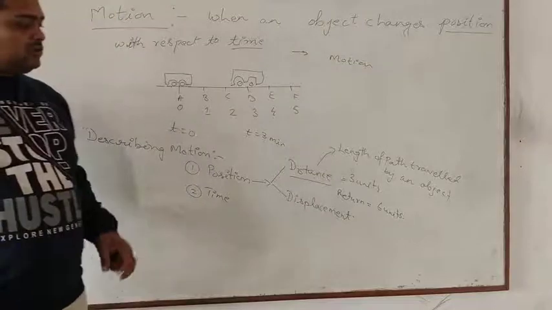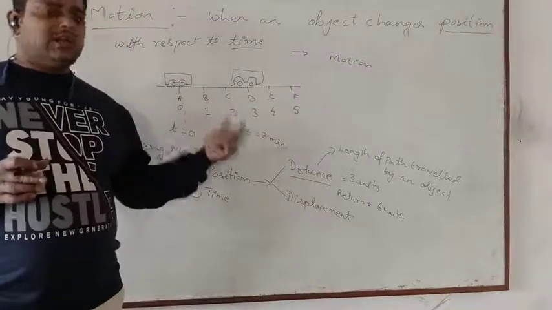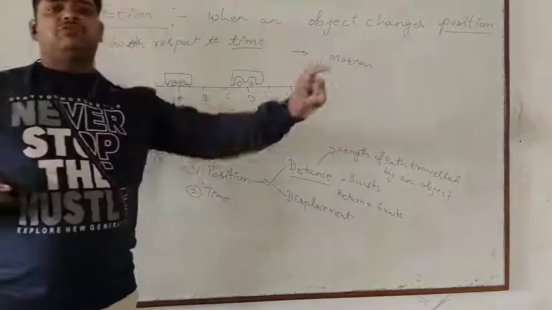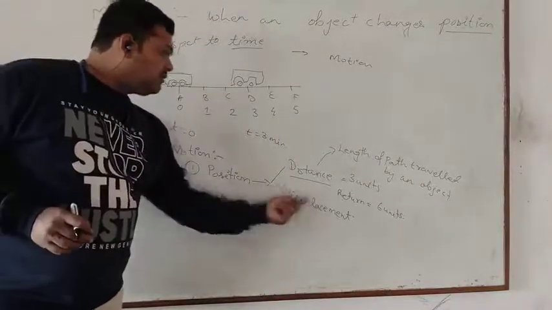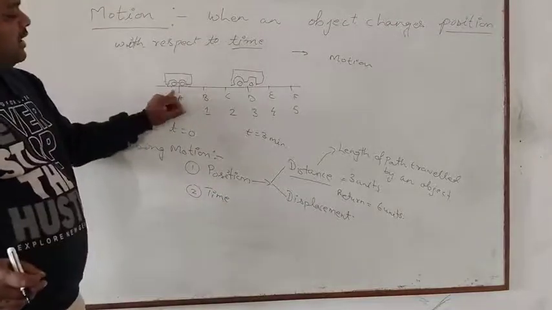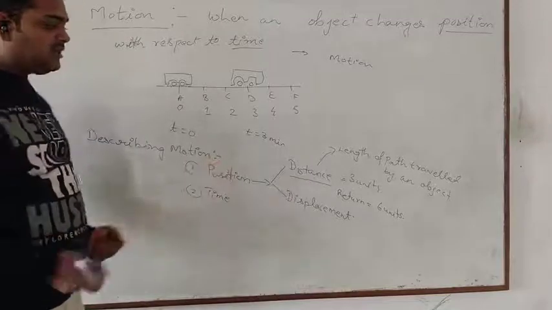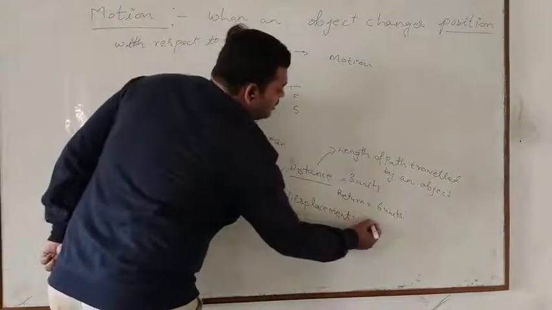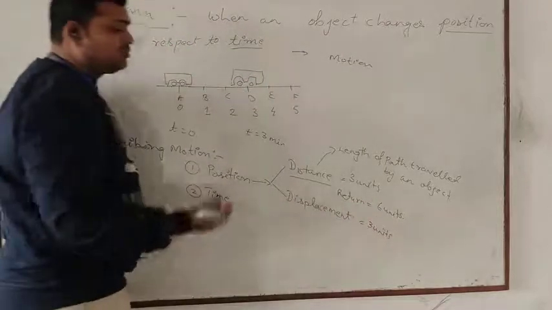Displacement. So displacement is not concerned with how we are going. It is just concerned with which position you are at. For example, if we say from A it has traveled to D, the displacement is here 3 units. Now you will ask, what is the difference? Both are 3 units.